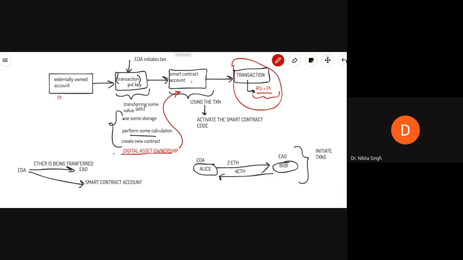But you are seeing here that the transaction was not initiated by the smart contract. It was initiated in response to this transaction of transferring ownership. So when this contract executes, it creates a transaction which says that now somebody else is the owner of this digital asset. So this contract account can fire transactions in response to other transactions that it has received, in our case, from an externally owned account.